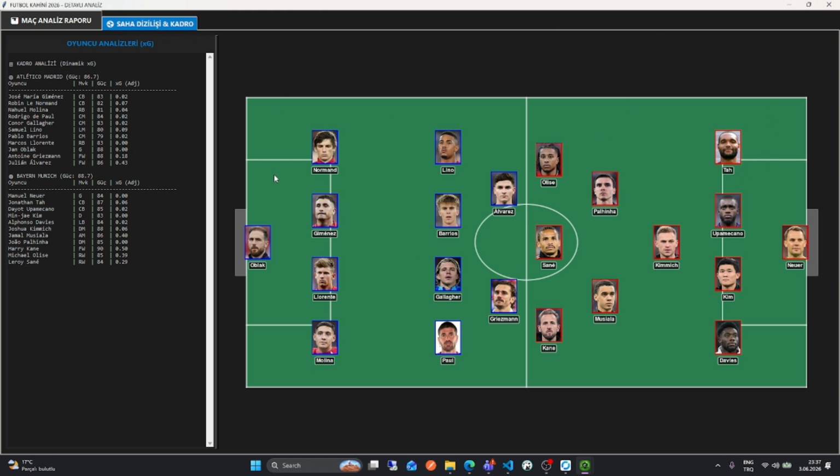There is a page where we can show the players and pictures. I mean, real pictures: Neuer, Kimmich, Olise. They are real players, and they have xG. What is xG? xG is expected goals, for example from Julian Alvarez, their forward, who has the most expected goals, and Harry Kane. As you can see, the forward has the biggest xG, as you would expect.